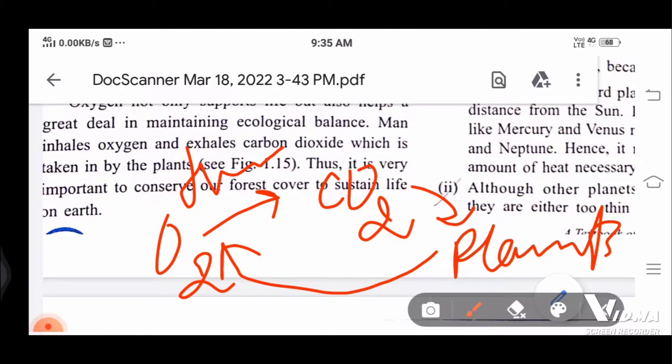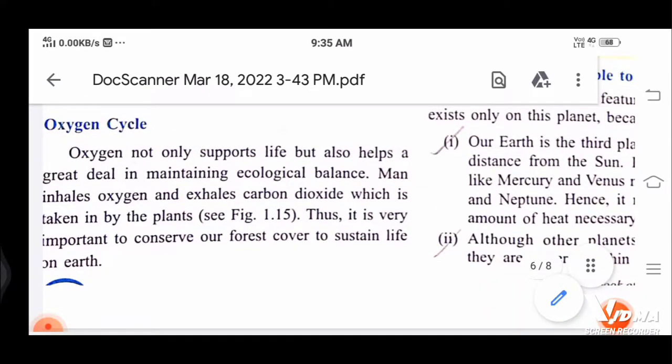and it is again used by the plants. This is the oxygen cycle. So man inhales oxygen and exhales carbon dioxide, which is taken up by the plants. Very simple. Thus it is very important to conserve our forest cover to sustain life on earth.